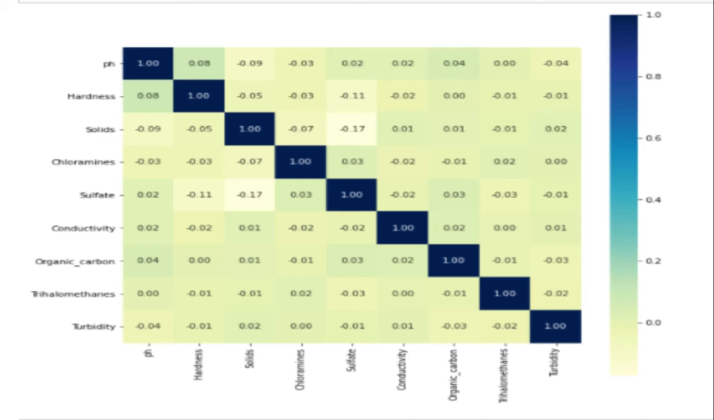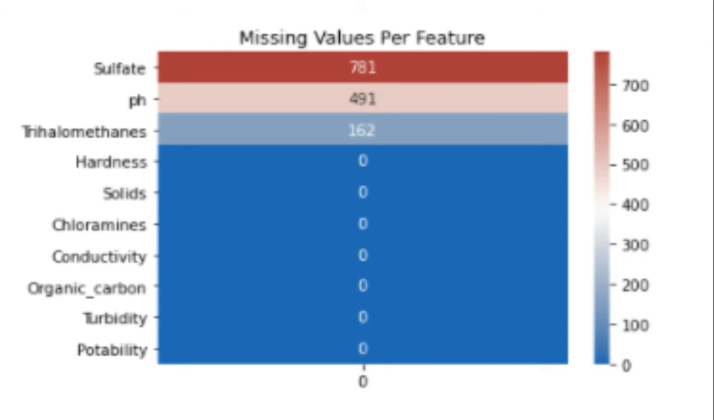Then, I have used a correlation matrix to see the correlation between my features. Then, I have used a graph for missing values. As you can see, sulfate has 781 missing values, pH has 491 missing values, and trihalomethanes has 162 missing values. For missing values, I have simply dropped them because it is very risky to impute the missing values using mode, median, and mean, because water data is very sensitive. We just cannot use the imputing method. Therefore, I have dropped the missing values.